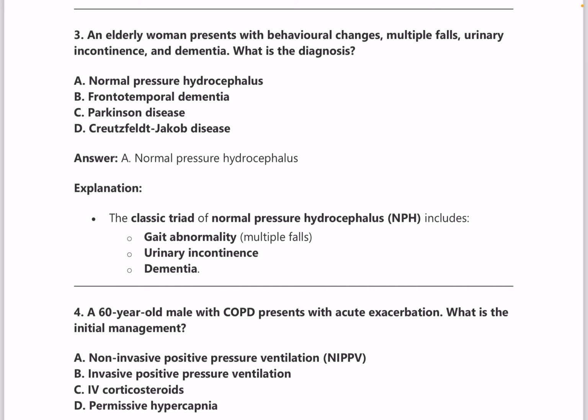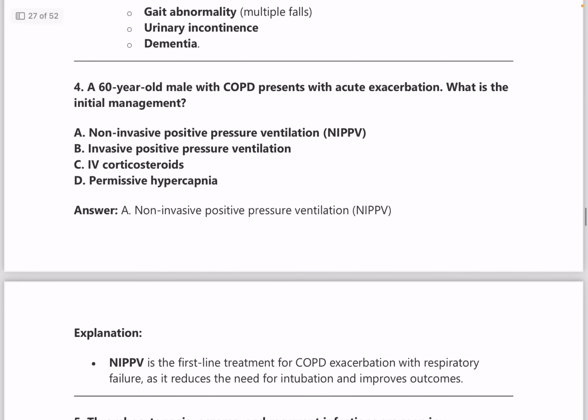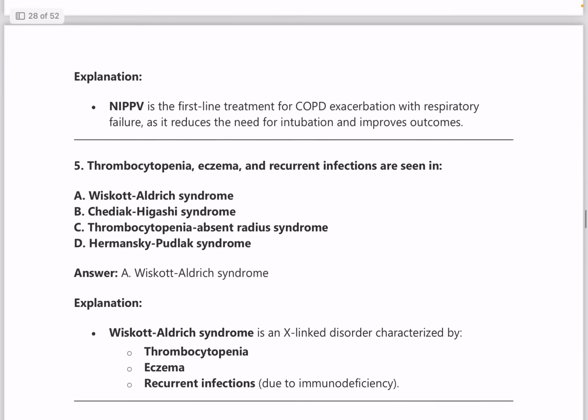Next, an elderly woman presents with behavioral changes, multiple falls, urinary incontinence and dementia. What is the diagnosis? So answer is normal pressure hydrocephalus, because this is the classical triad of NPH: gait abnormality, urinary incontinence and dementia. Next question. A 60-year-old male with COPD presents with acute exacerbation. Initial management is non-invasive positive pressure ventilation.